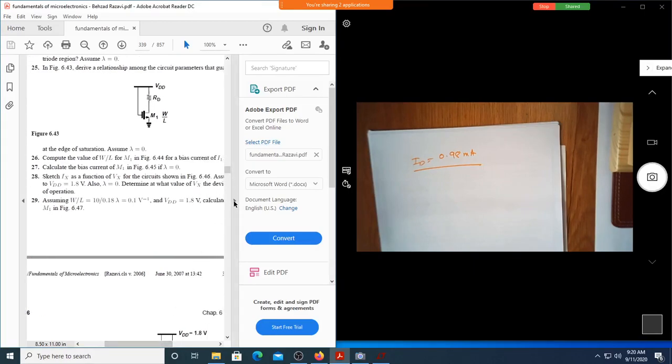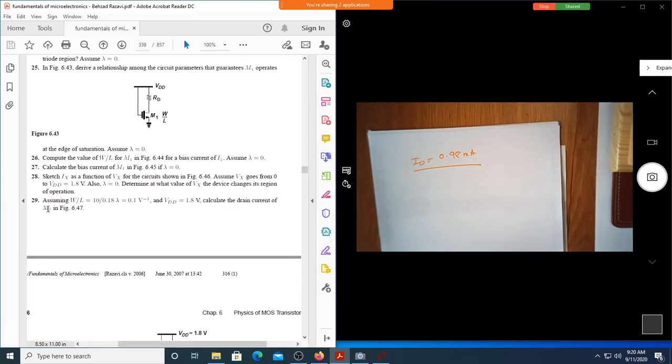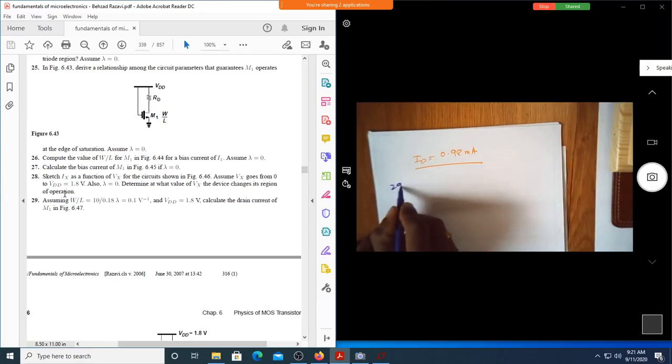Read question number 29, Shravani. Assuming W by L equal to 10 by 0.18, lambda is equal to 0.1, and VDD is equal to 1.8 volt. Calculate the drain current of M1 in figure 6.47.